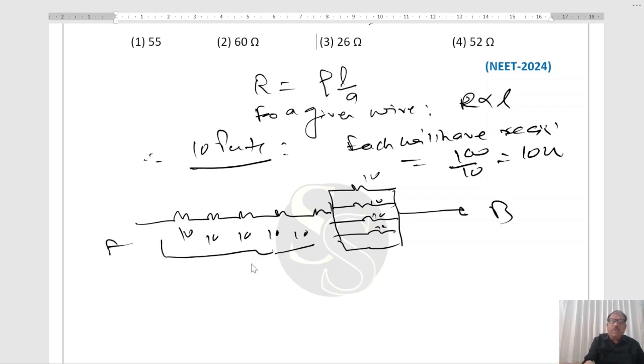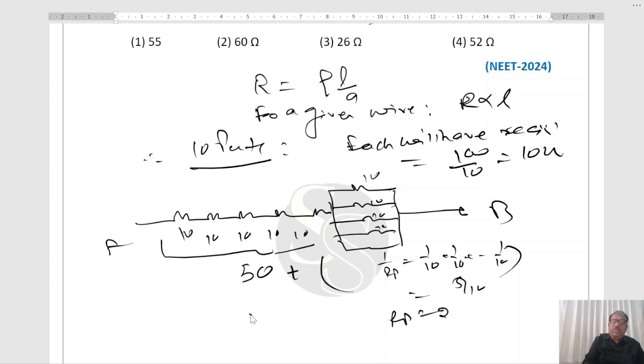So the series part will be 50 plus the parallel part. 1 by Rp will be equal to 1 by 10 plus 1 by 10 plus 1 by 10 plus 1 by 10 plus 1 by 10, so this comes to 5 by 10. Rp will come to 2 ohm. So 50 plus 2, 52 ohm. This is the answer, right? Fourth answer. But I will explain now additional information related to this question.